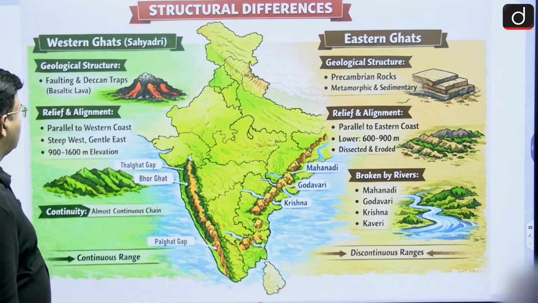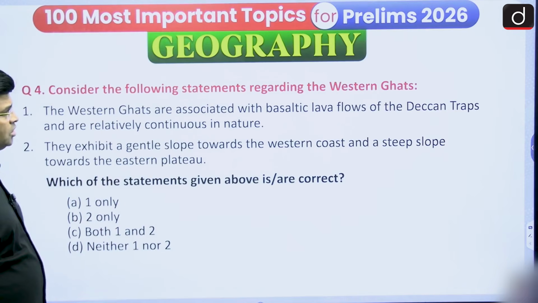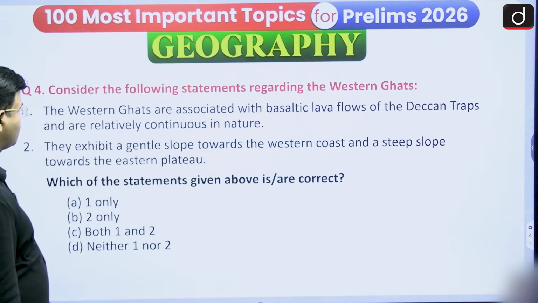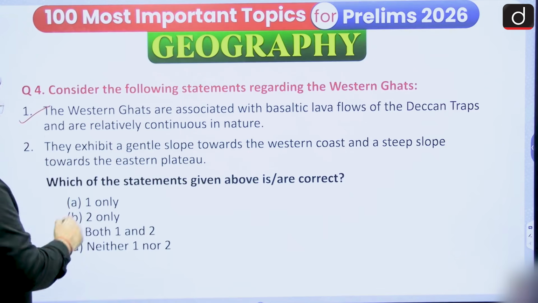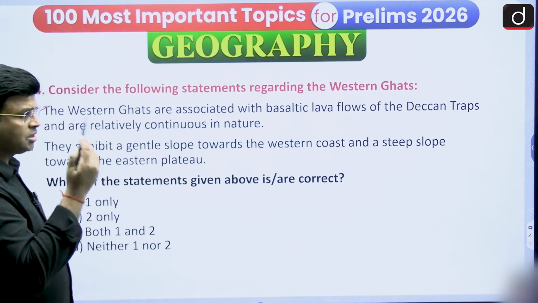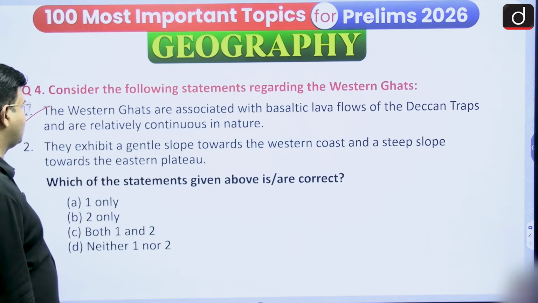The next one: consider the following statements regarding the Western Ghats. The Western Ghats are associated with the basaltic lava flows of the Deccan traps and are relatively continuous in nature. That is correct. Yes, it is in a fault region and is also associated with the basaltic lava flows of the Deccan traps.